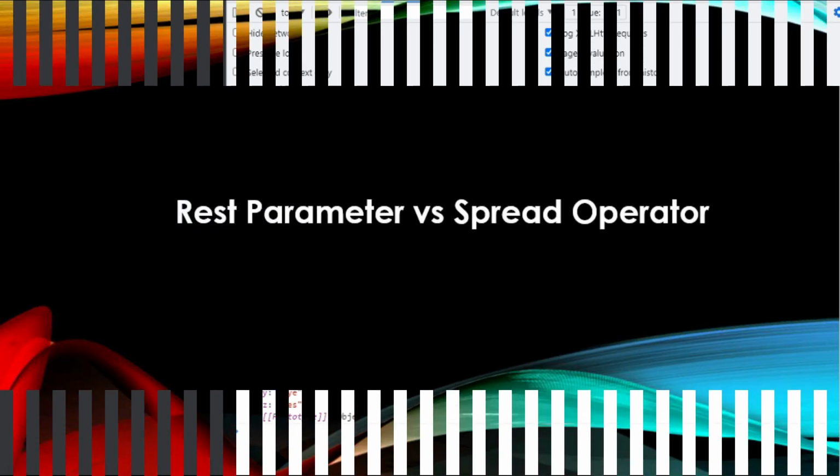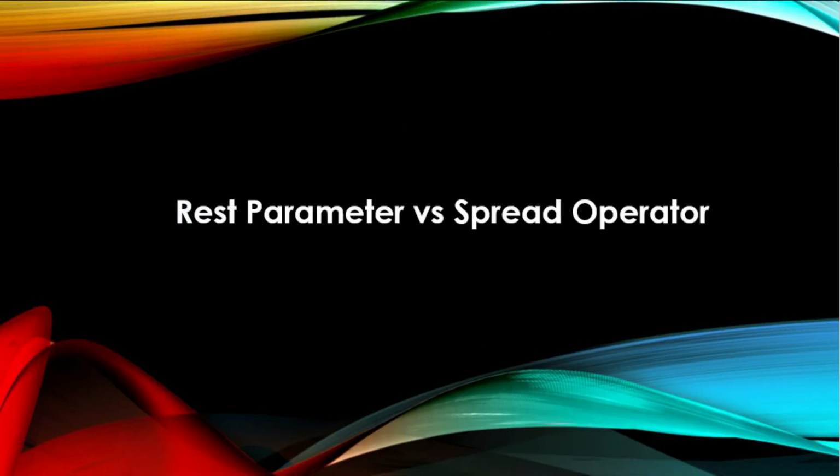The main difference between rest parameter and spread operator is that rest parameter is used to take a variable number of arguments and turn them into an array, while the spread operator takes an array or an object and spreads it. Rest parameter is used in function declaration, whereas spread operator is used in function calls.